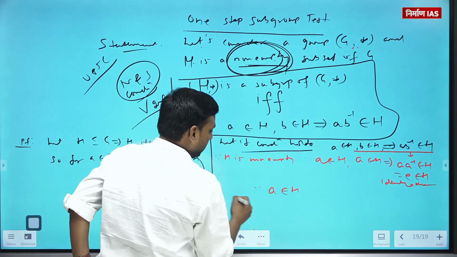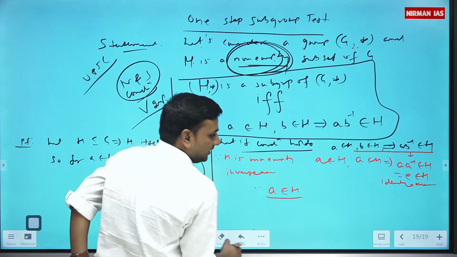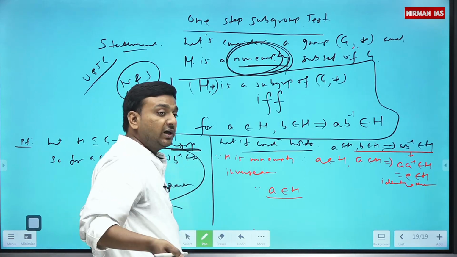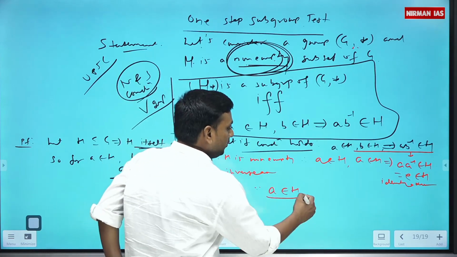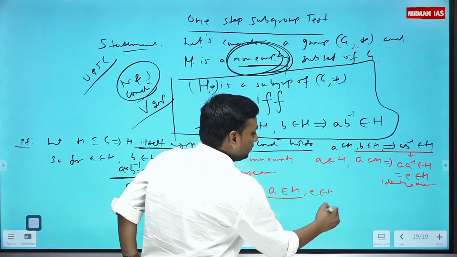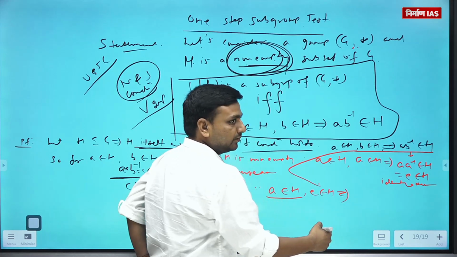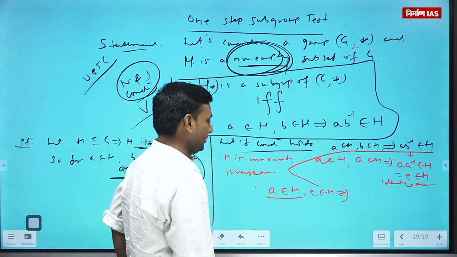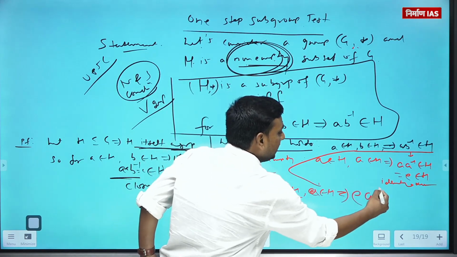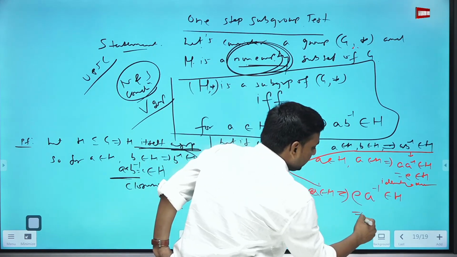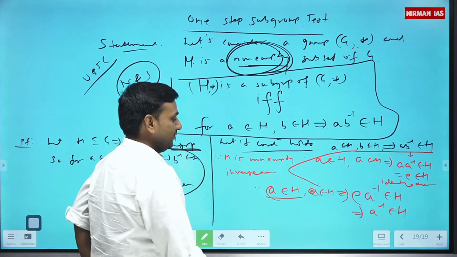Now look at the inverse axiom. Let a belongs to H, and I want to know whether a inverse exists and is in H or not. Since a belongs to H and e belongs to H, by the given condition what will it imply? Let me reverse it: take this as e and this as a. So e a inverse must be in H, that means a inverse belongs to H. What happened?